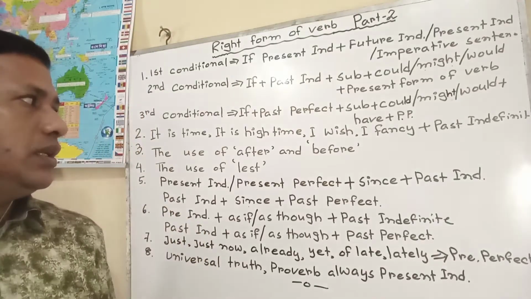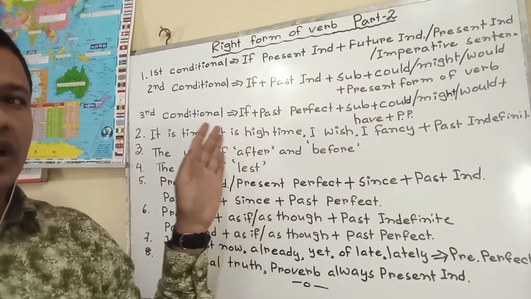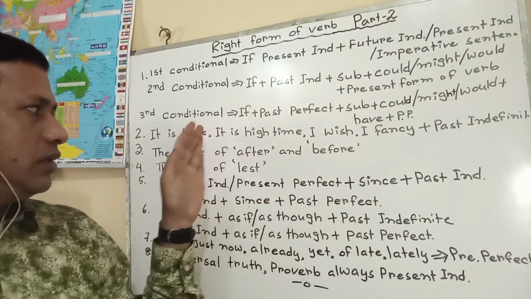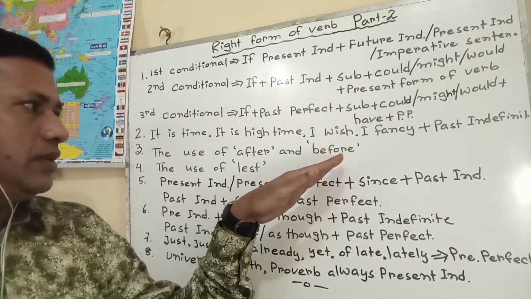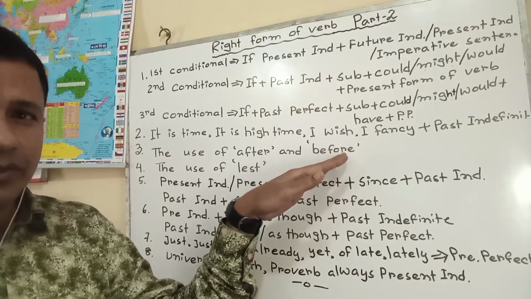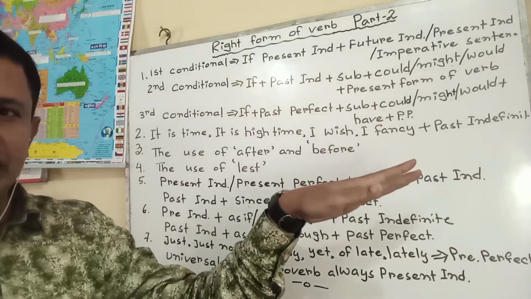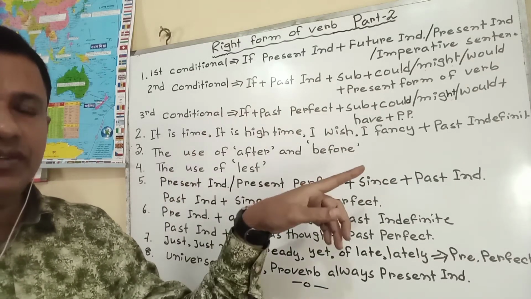That means in case of the structure of after, at first past indefinite, then past perfect, or future indefinite, then future perfect. But in case of before, at first past perfect, then past indefinite; at first future perfect, then future indefinite.